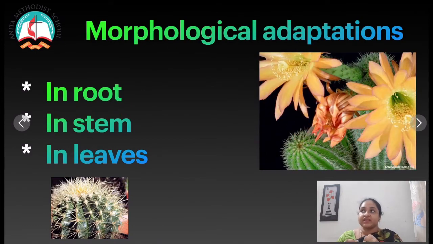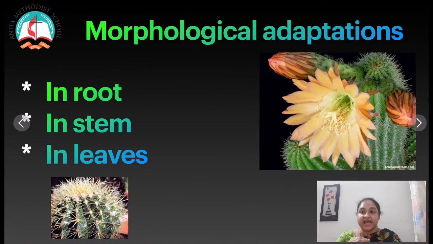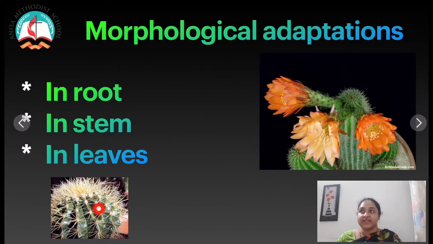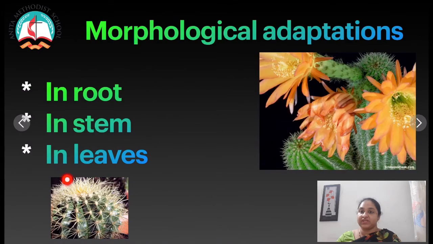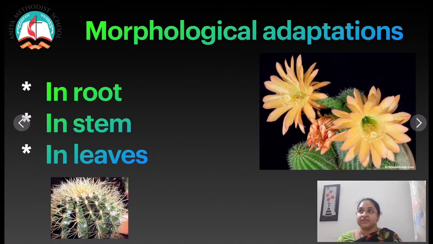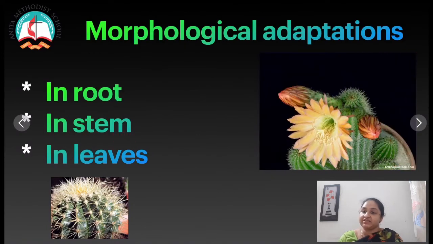Xerophytic plants with leaves and stem covered with hairs are called trichophyllous plants.